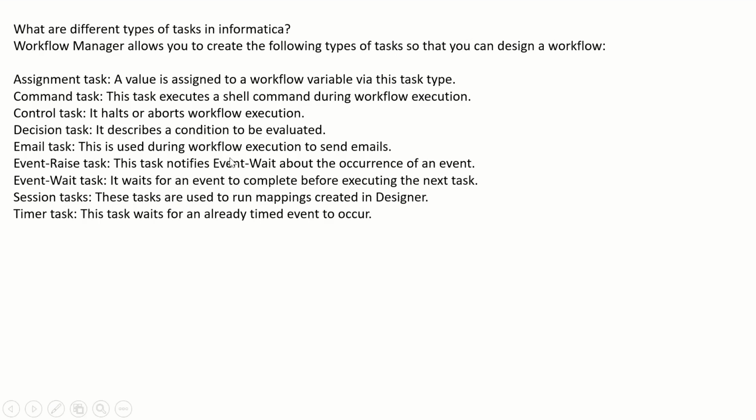Email task. This is used during workflow execution to send the emails. Event raise task. This task notifies event wait about the occurrence of event. Event wait task. It waits for event to complete before executing the next task. Session task. These tasks are used to run mappings created in a designer. Timer task. This task waits for an already timed out or timed event to occur.